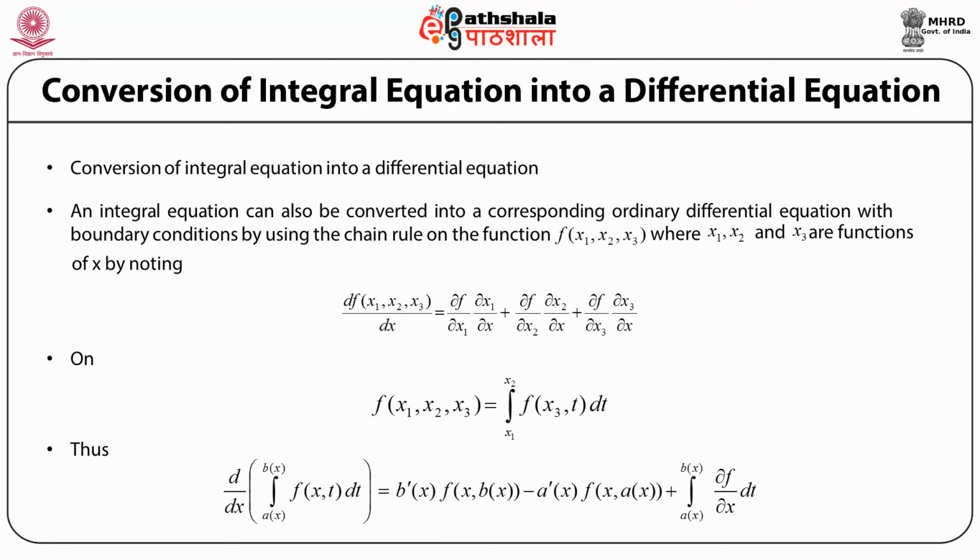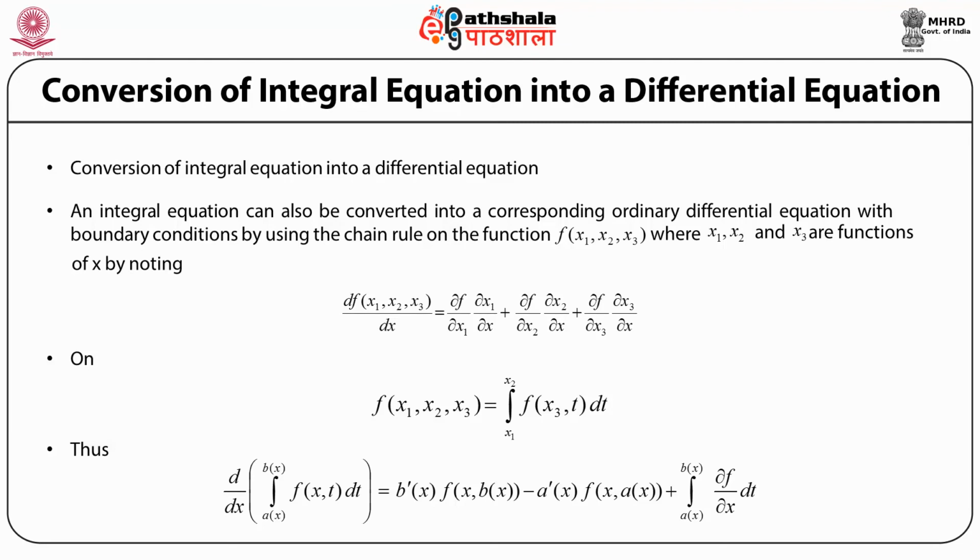So if we have a function in the form of an integral, then the chain rule would look something like this. That is the total derivative of the function which is in the form of an integral, namely the integral of f(x,t) dt between the limits a, which is a function of x, and the upper limit b, which is a function of x.